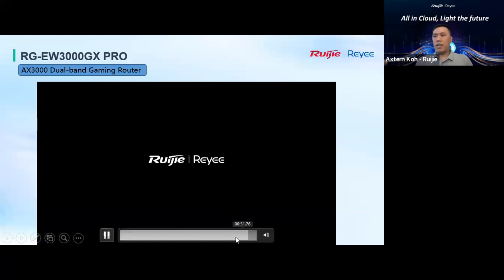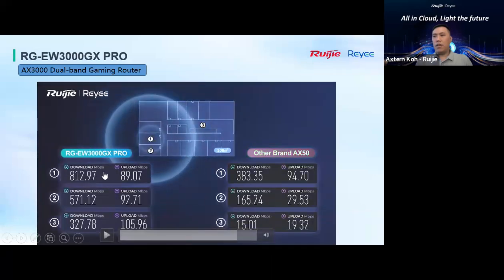I'm going to show you our result between our model, on the left hand side, and the AX50T brand model on the right hand side. So this is the output when we test from location 1, location 2, and location 3. Even at location 3, they have penetrated at least 3 walls, so our download speed and upload speed are still able to get 300 plus. We are comparing with the AX50.